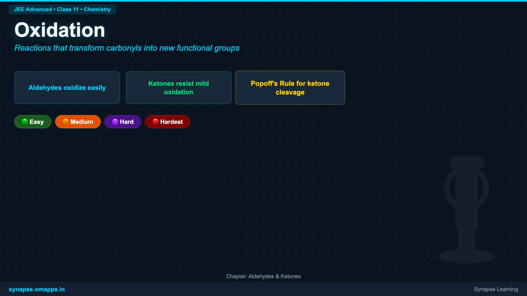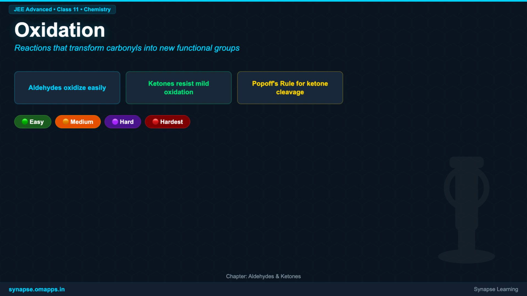Hello and welcome to this exciting session on aldehydes and ketones. Today, we are diving deep into a fascinating aspect of their chemistry, oxidation. This topic is super important for JEE Advanced as it forms the basis of many reactions and distinctions between these carbonyl compounds. We'll start with the basics, then gradually build up to medium, hard, and finally, the most challenging concepts, preparing you for competitive exams.